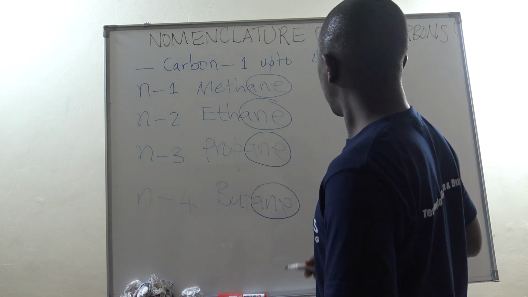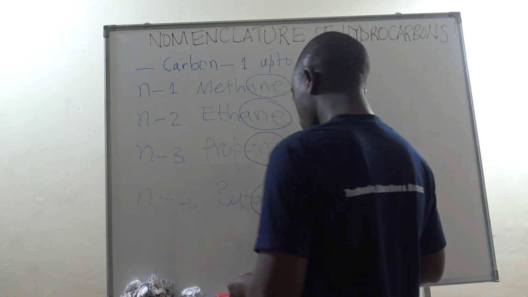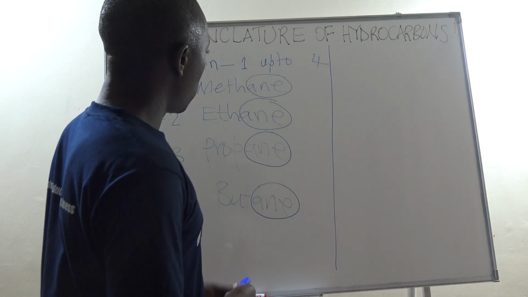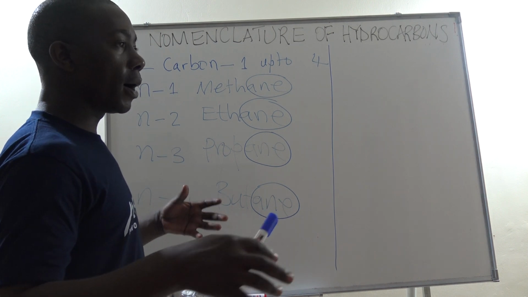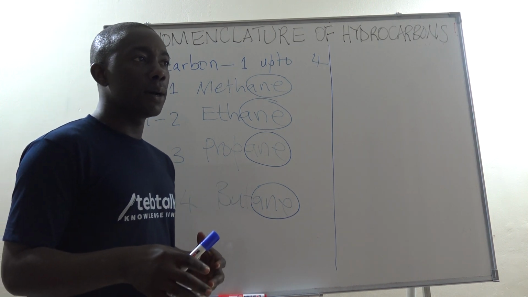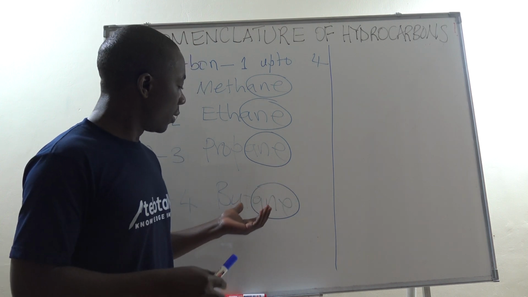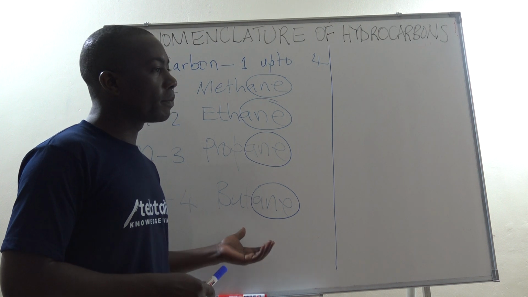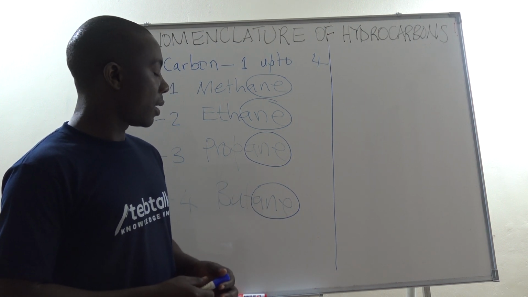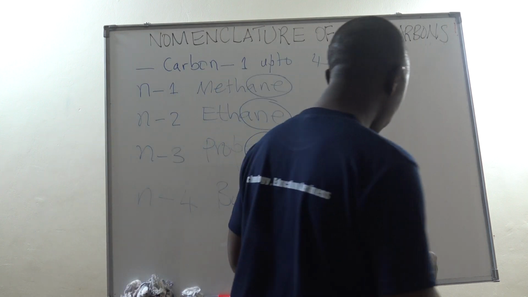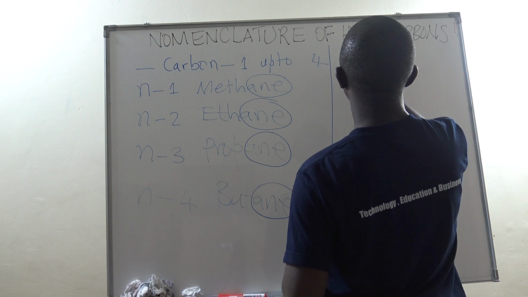Now, there's something very important that we should not forget when we are naming. When you name a given hydrocarbon, some of them could be long; they may have 5, they may have 10 carbon atoms, and even have so many other side chains. We could call them alkyl groups.